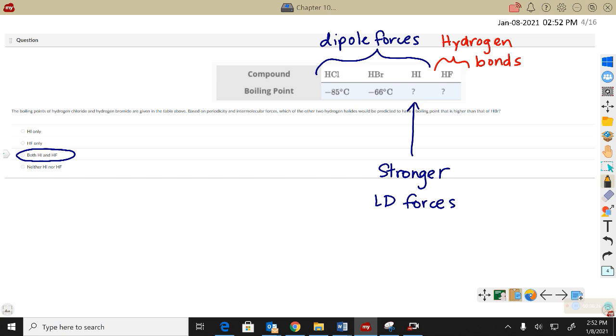But so would HI. I mean, all three of those, HCl, HBr, and HI, should have dipole forces. They're still polar molecules. But the secondary intermolecular force is the London force. And the HI should have more total electrons and be more polarizable, which would then create a little bit stronger London force and a higher boiling point.